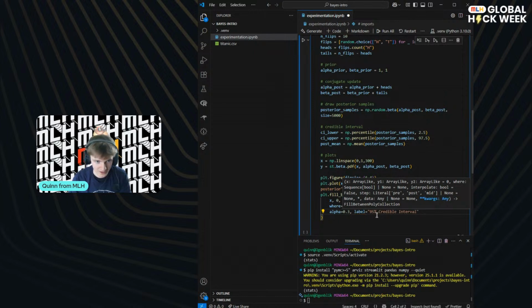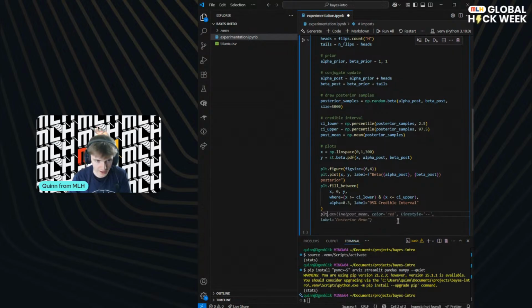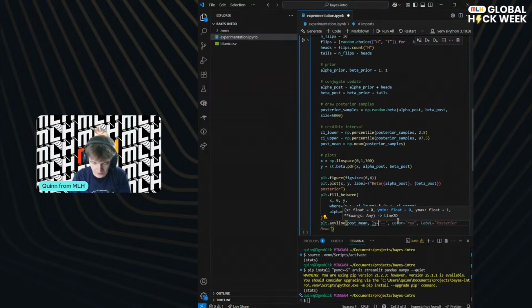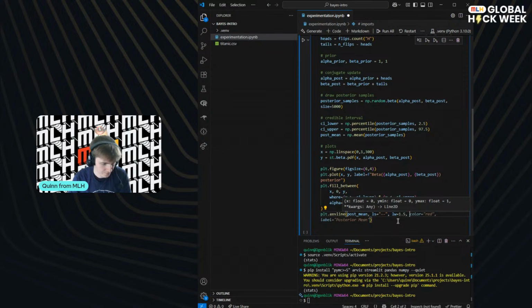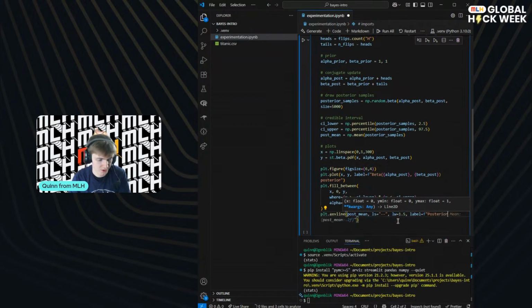But you know, right? Okay, so this is our credible interval, and we're using the bounds, basically the lower and upper bounds that we defined earlier. We're filling between them. Cool. Okay, and then we want, yes. See, Copilot knows, which is kind of scary. And then we'll give it a dotted line, a dashed line. We'll say the line width is 1.5. Maybe we need a label as well. So this is for the posterior mean. And let's again use an F string, and we'll say posterior mean equals, and then yeah, great.